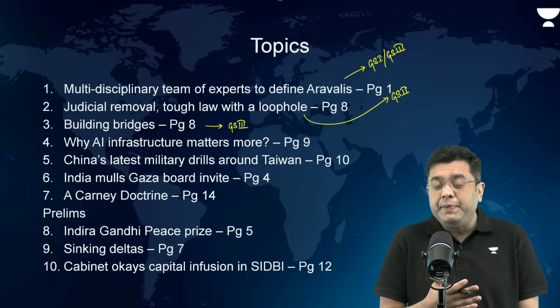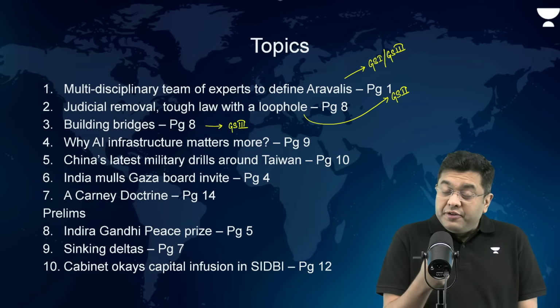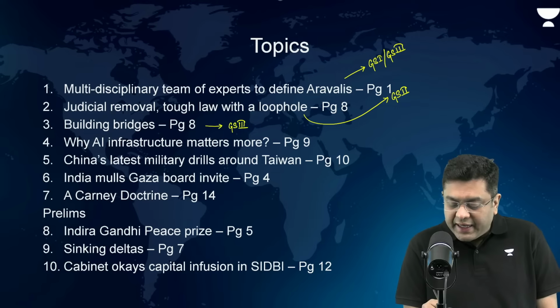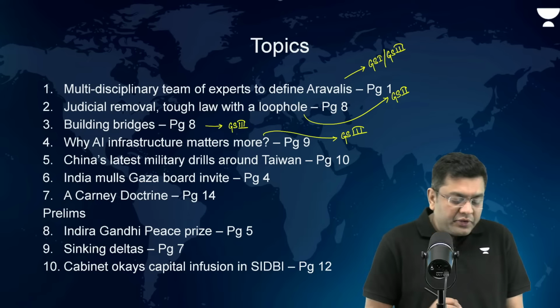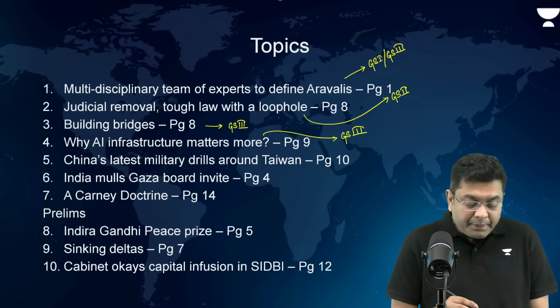For example, the GPUs, the cooling devices, etc. That is where the infrastructure sovereignty, why it is important for a country like India. Very vital in news and very important for your GS paper 3. Chances are this year a question can be framed from this topic.